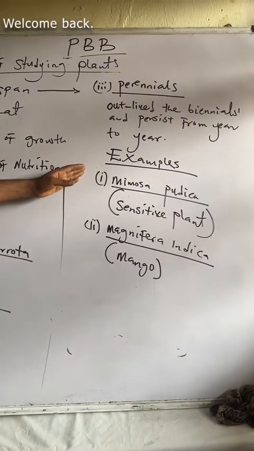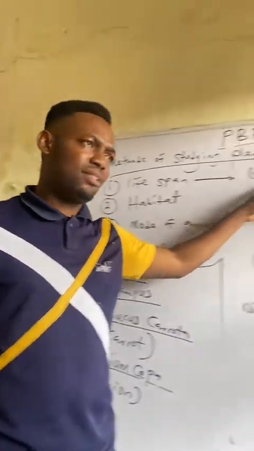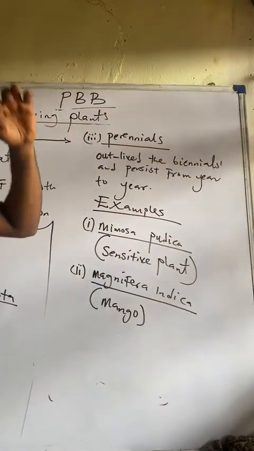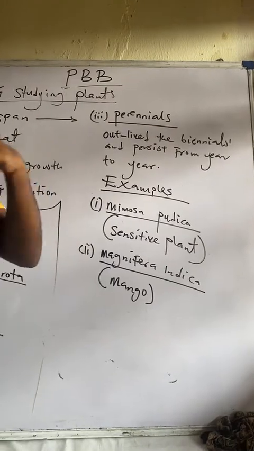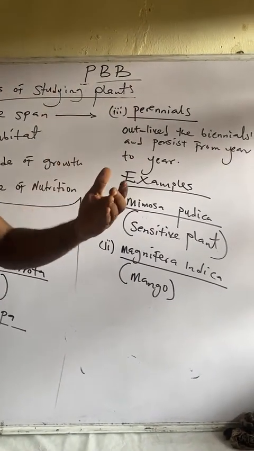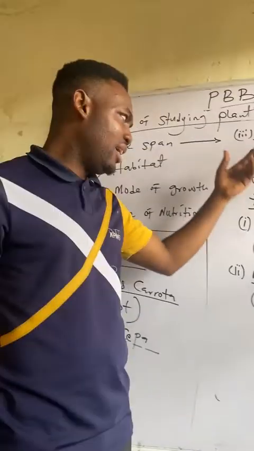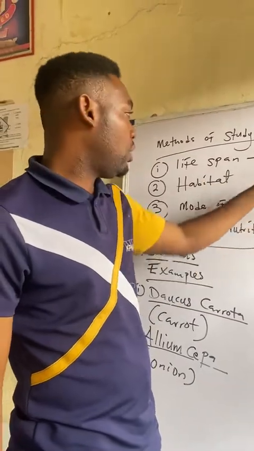Alright? We have plenty examples. Many plants you know are perennials. Many plants in your father's compound are perennials. Why? Every year they produce and bear fruits. Then you have to wait for the next year again to harvest fruit from them. All of them are perennials.